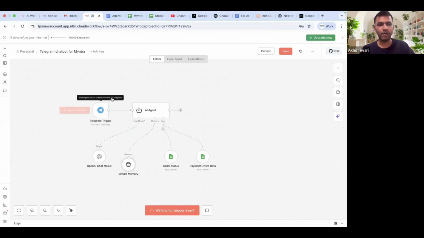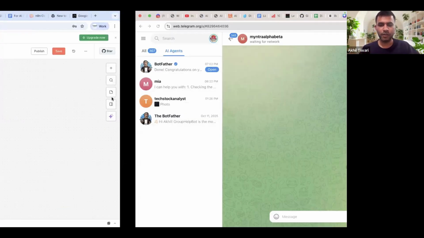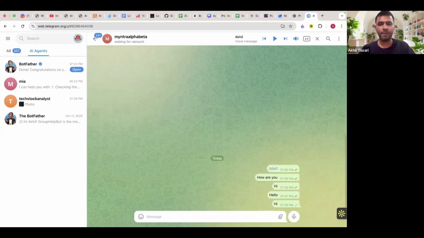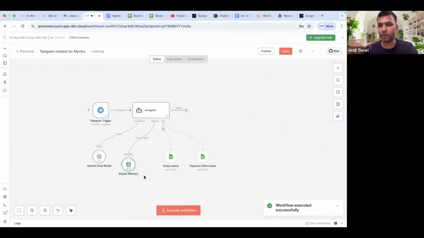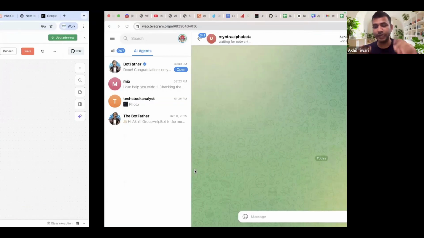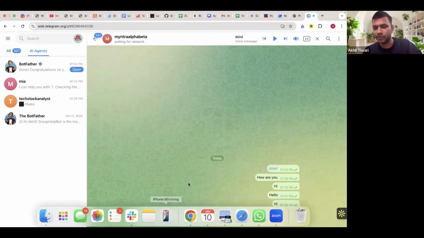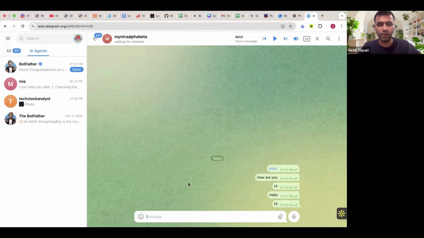Okay, it is again waiting to hear from Telegram. So let's go again and say that. Okay, now the memory issue is also resolved. You could see that memory also ran twice as it was doing earlier, right? Now let's do one more thing. Let's try to ask it about order status from Telegram, right? But before order status, let's ask about UPI offers, right?